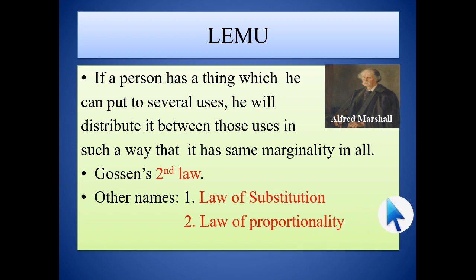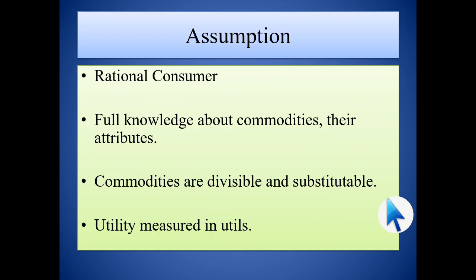It is very important for the JRF students, those who are preparing. LEMU is otherwise called the law of substitution, law of proportionality. What assumptions are taken here? First, a rational consumer. The consumer should know what the commodity is, how to use that and how to get profit out of it. He has full knowledge about the commodities and their attributes. The commodities are divisible and substitutable, and the utility is measured in utils.